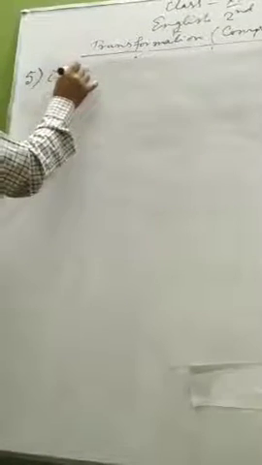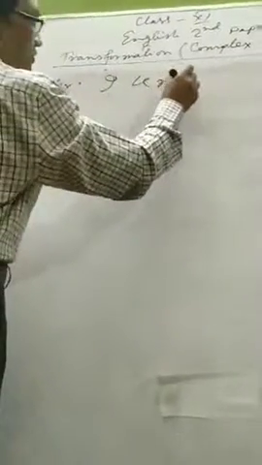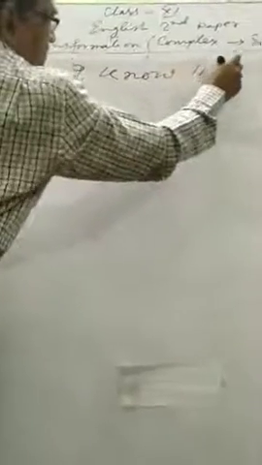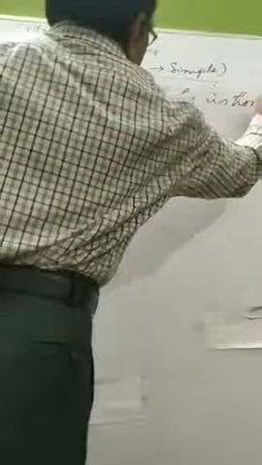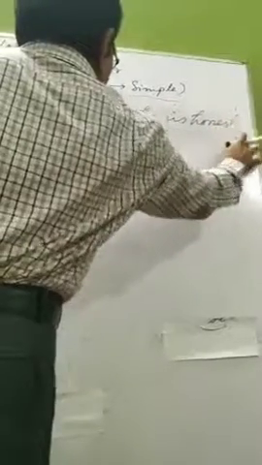I am giving you another type of complex sentence. I know that he is honest. That he is honest is a subordinate clause, you know it.